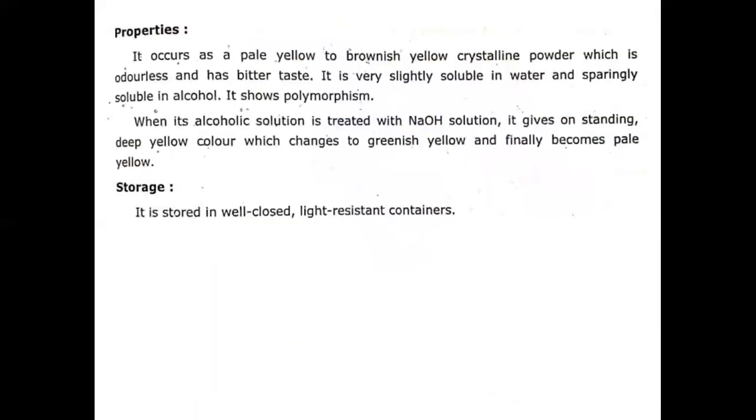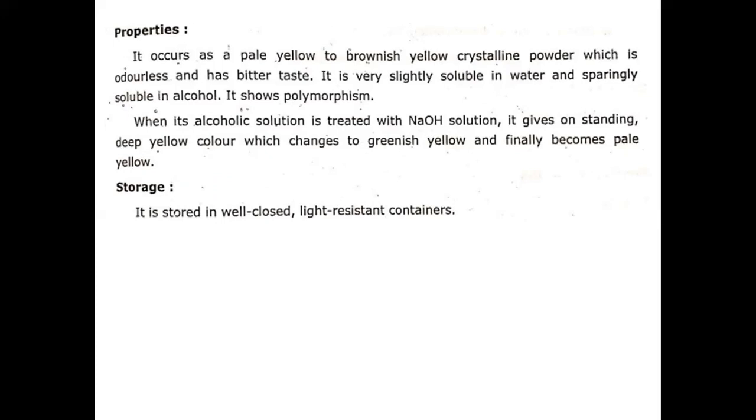Next are the properties of indomethacin. It occurs as pale yellow to brownish yellow crystalline powder. It is odorless and has a bitter taste. It is very slightly soluble in water and sparingly soluble in alcohol. It shows polymorphism, meaning it has different forms. When its alcoholic solution is treated with a base, that is sodium hydroxide, it gives, on standing, a deep blue color.